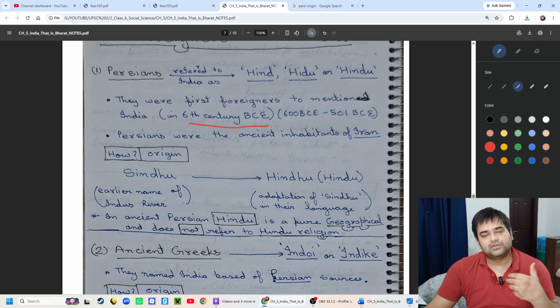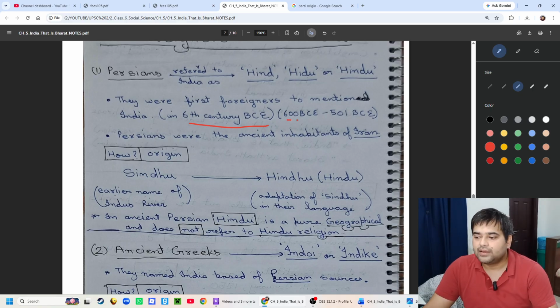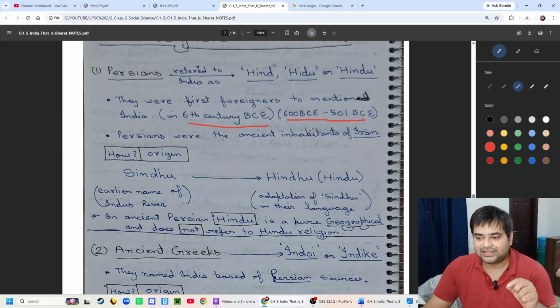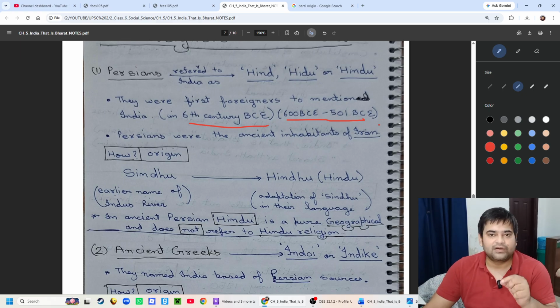So even before Jesus Christ, around 600 years before him, the Persians named India. I've just mentioned the span: the 6th century starts from 600 BCE and ends at 501 BCE.